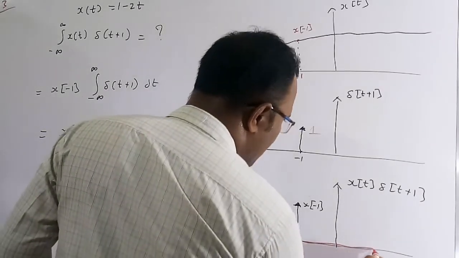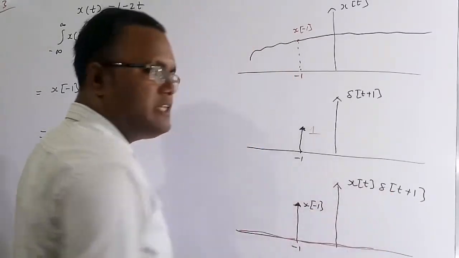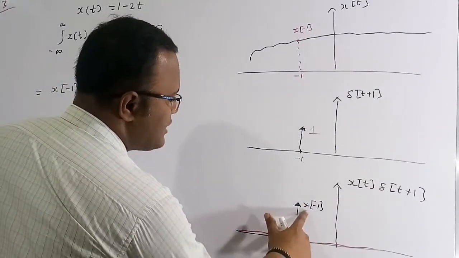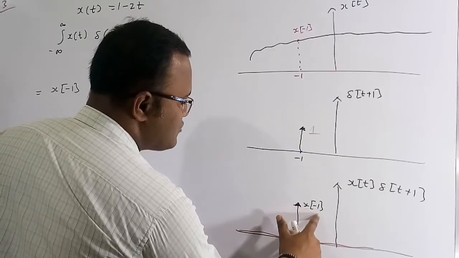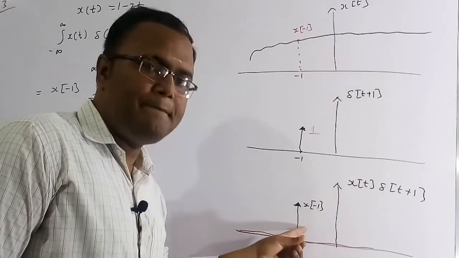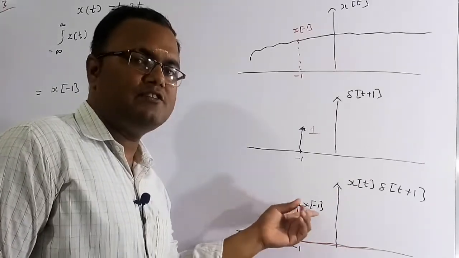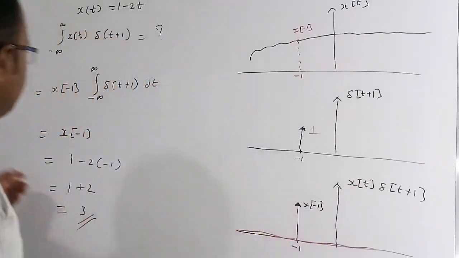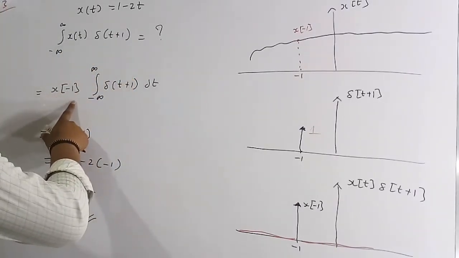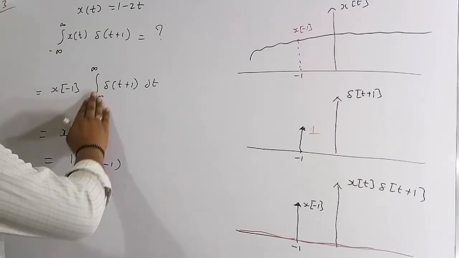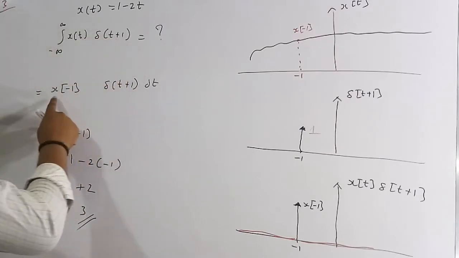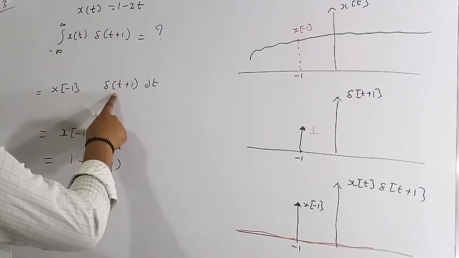The product of x of t and delta of t plus 1 is 0 everywhere, but at minus 1 the area of this signal is x of minus 1. So it is also an impulse. If you do the product, this is also an impulse, and at minus 1 the impulse area is x of minus 1. So simply, if you do the product of these two signals, we are going to get x of minus 1 into delta of t plus 1.